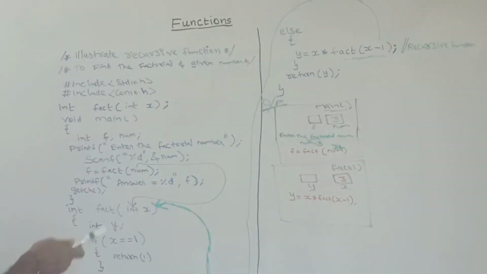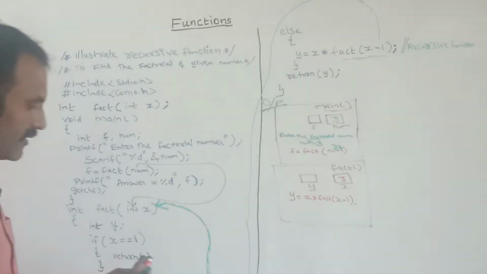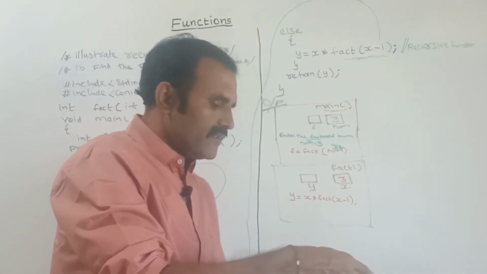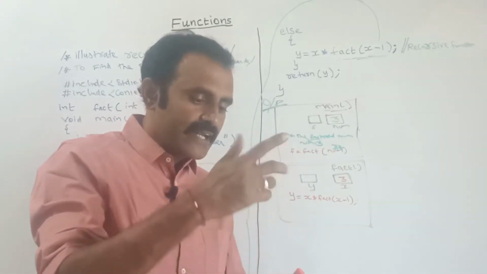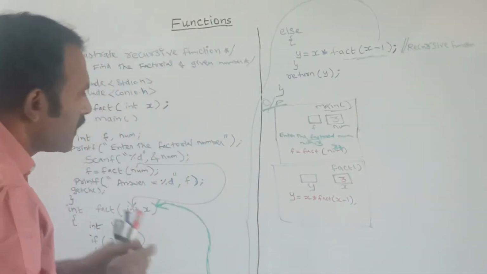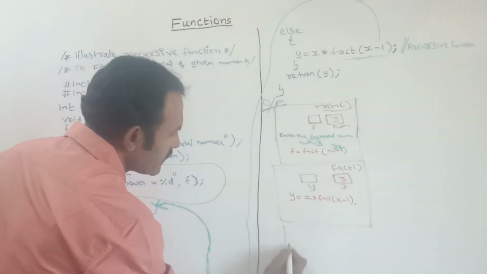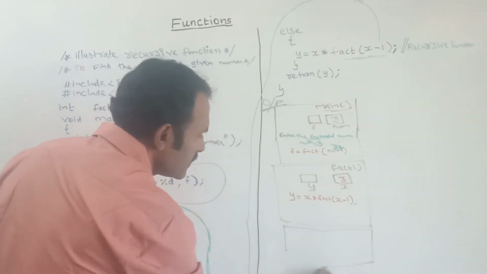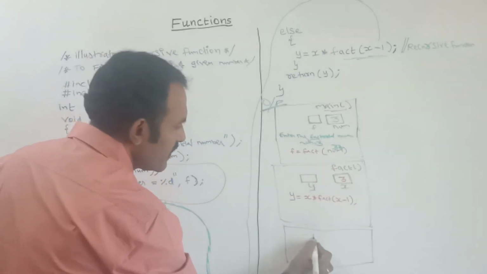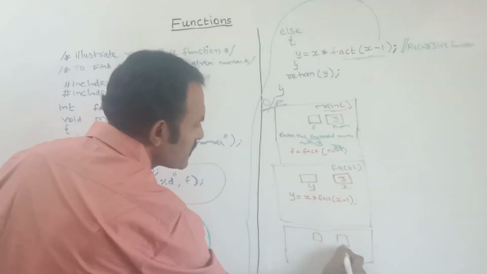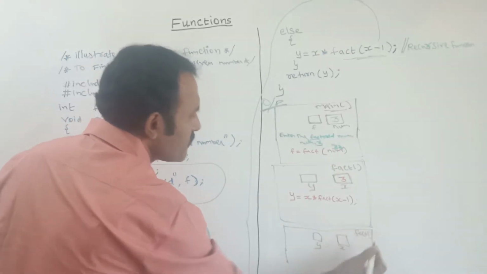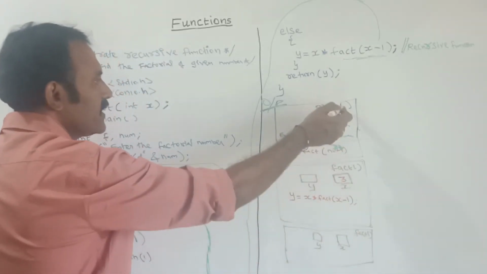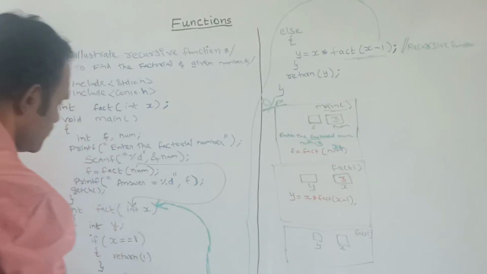So when it comes here, again at the function call, when the controller enters the function definition, it will create a frame set. So another frame set will be created. Here in this frame set, this value is for y and this value is for x. And the function name is fact, like my main function, the same function name.